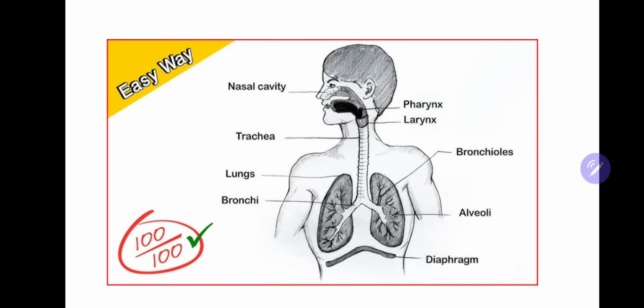If we analyze the passage of air in the respiratory system, air will be transferred from the nasal cavity to the pharynx, then to the larynx, then to the trachea. From there, the trachea bifurcates into two bronchi. Then the bronchi enter into the lungs, and the bronchi again bifurcate to form the bronchioles, and the bronchioles then lead to the alveoli or the air sacs. So this is how the air is transported from the nasal cavity to the lungs.